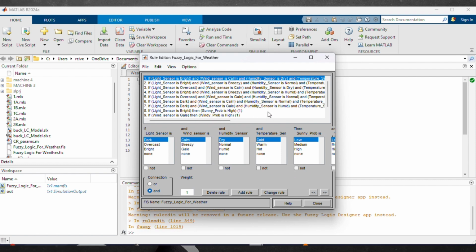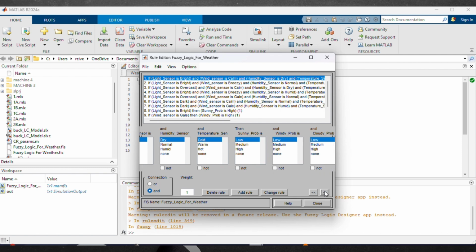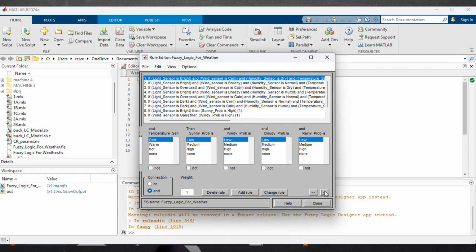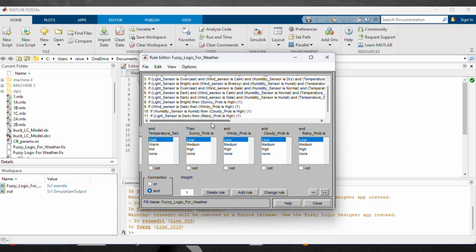To bridge these inputs and outputs, we implement a set of heuristic if-then rules within the Mamdani system. These rules allow the model to translate raw environmental data into localized atmospheric predictions with high precision. For instance, the system follows logic such as, if the light sensor is bright and the temperature is hot, then the sunny probability is high. Other rules define that if the wind sensor detects a gale, the windy probability is high, or if the humidity is high, the cloudy probability increases.